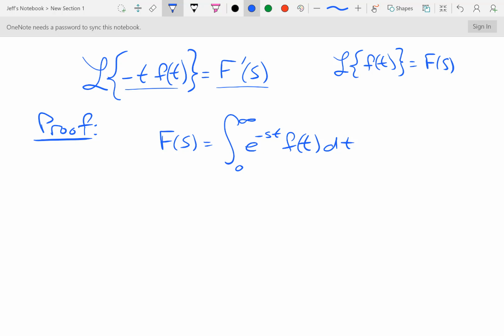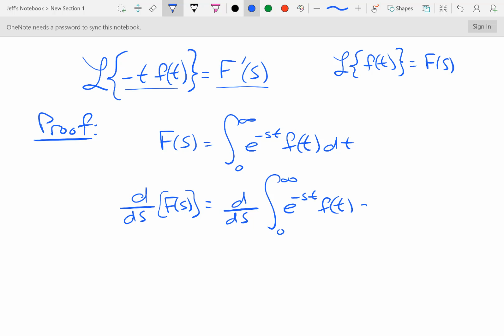And then what I'm going to do is take the derivative of both sides with respect to s. So d ds of F of s is going to be equal to the derivative with respect to s of the integral from 0 to infinity of e to the negative st f of t dt. So on the left side, clearly, I'm just going to get F prime of s, which is what I have on the right side of my result up there.